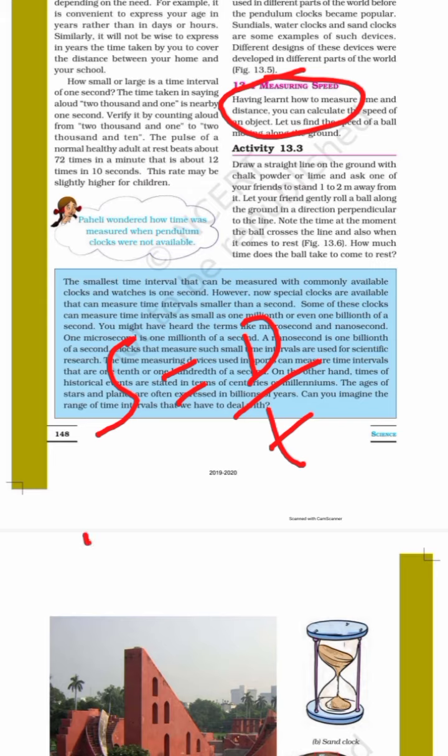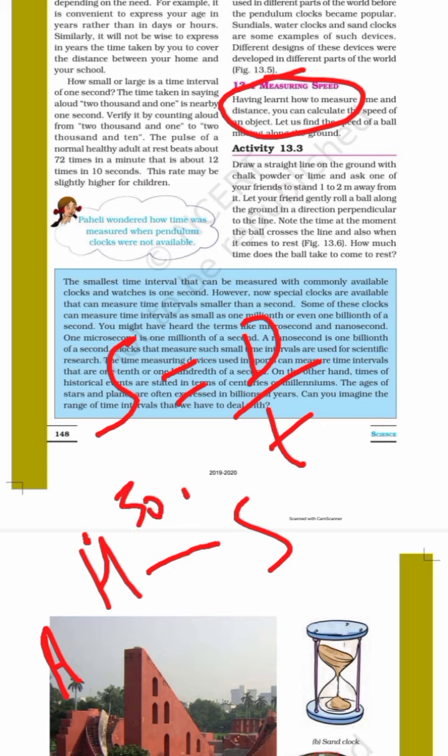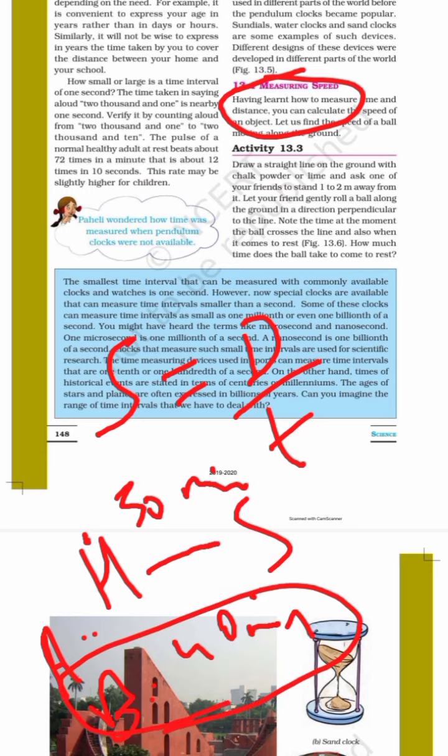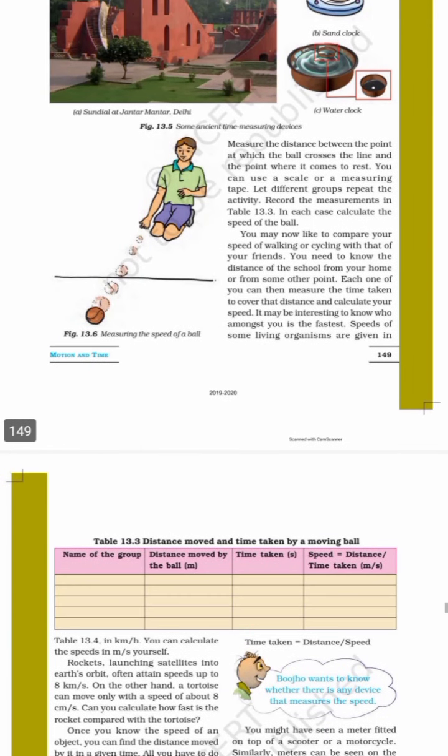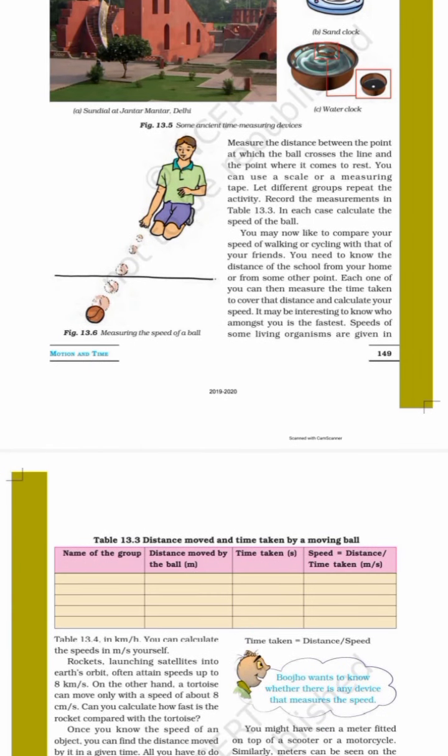For example, if you are moving from your home to your school, if student A takes 30 minutes to reach the school, student B takes 40 minutes to reach the school, and they are living in the same street, right? So it simply means that B has less speed, A has more speed, right? Now let us look at the scientific way of how they measure it.